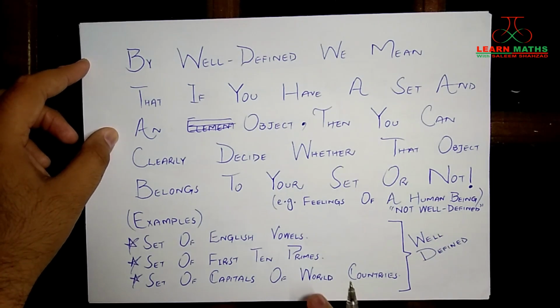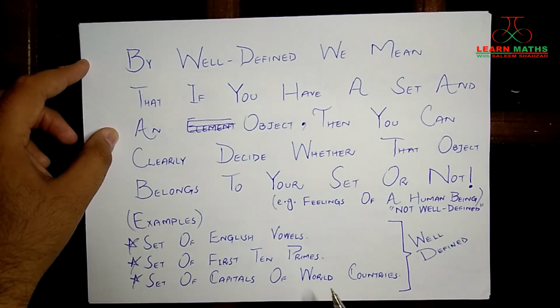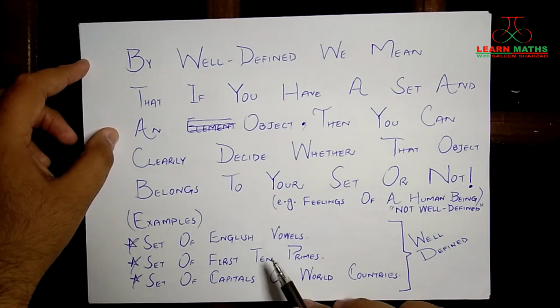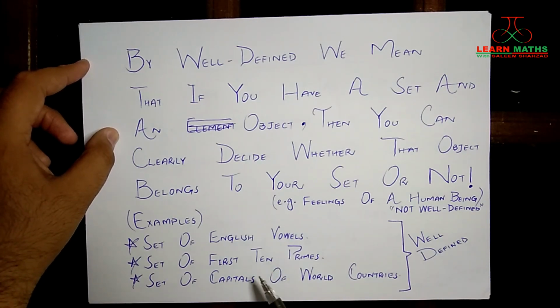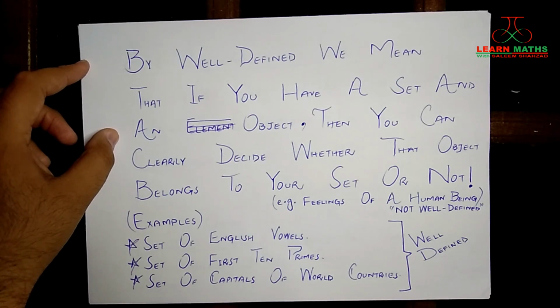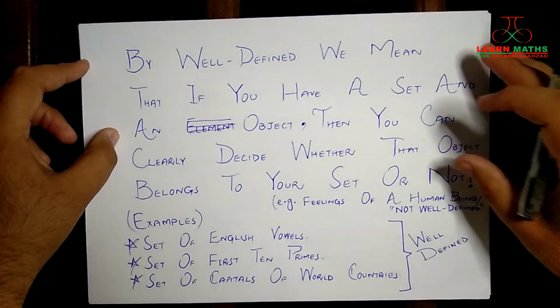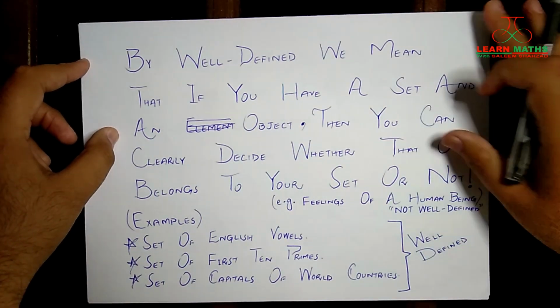Now here I have written some examples for you, and all of these are well defined. Set of English vowels, set of first 10 primes, set of capitals of world countries. Okay, all of these sets are well defined because if you have any object, you can clearly decide whether it belongs to this set or not. So this is how the word well defined is most important in the definition of a set.